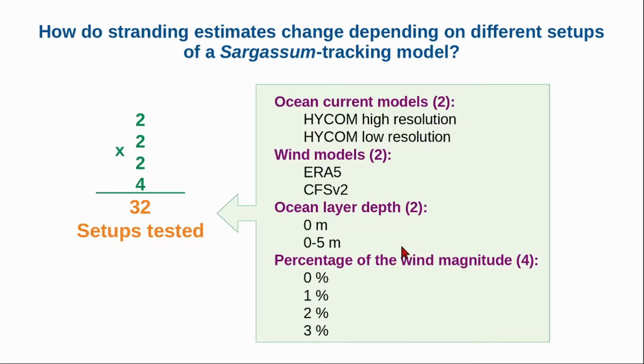Addressing the first question, how do stranding estimates change depending on different setups of a sargassum tracking model? A total of 32 different setups were tested, which resulted from the different combinations of considering ocean currents with low or high resolution, winds from the ERA5 or CFS reanalysis, particle transport with the surface currents or with the average currents of the top 5 meters, and drag of particles by wind using different proportions of the wind speed: 0, 1, 2, and 3%.